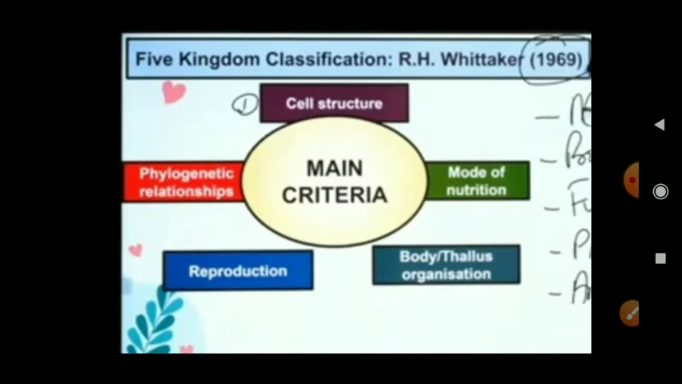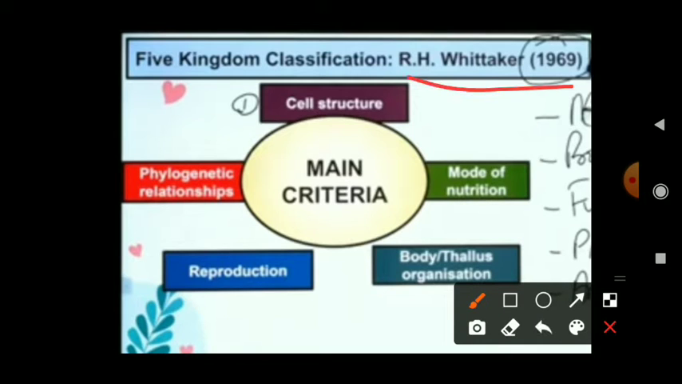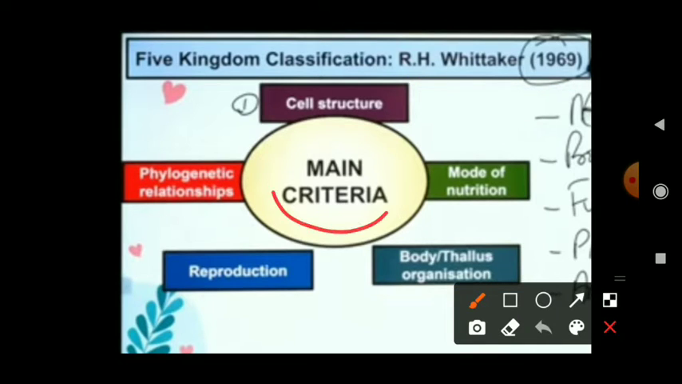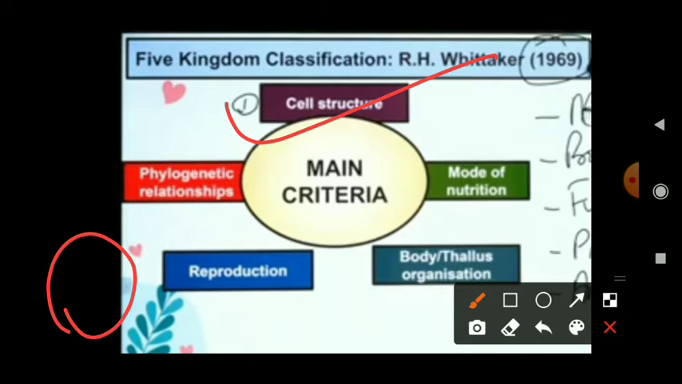So let's start the five kingdom classification. It was first described by R.H. Whittaker in the year 1969. Let's see the main criteria for five kingdom classification. First of all, what are the characters, or criteria, on which the classification is based? The first one is cell structure, meaning how the cell is structured.